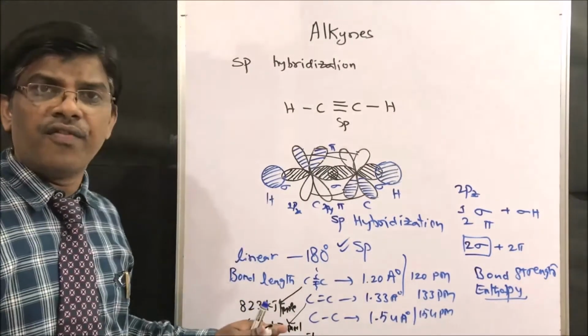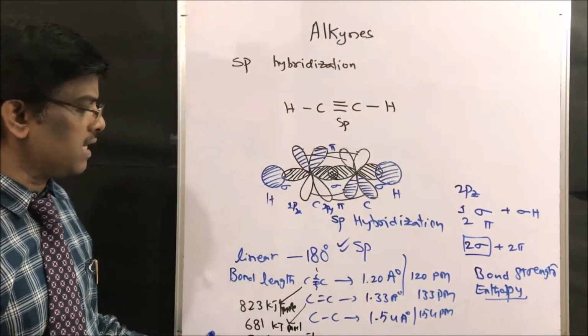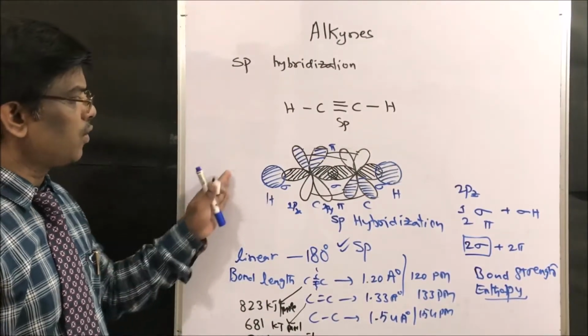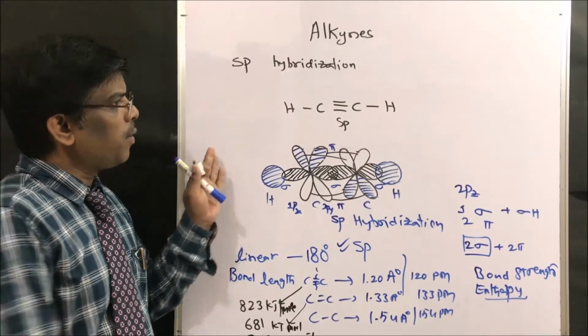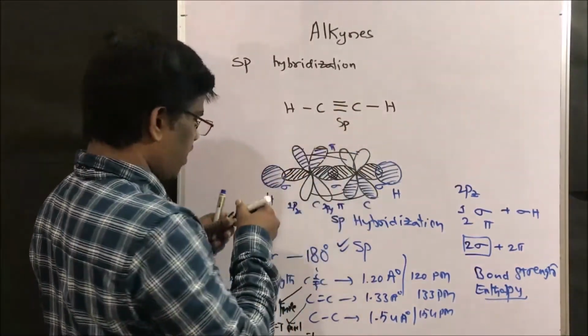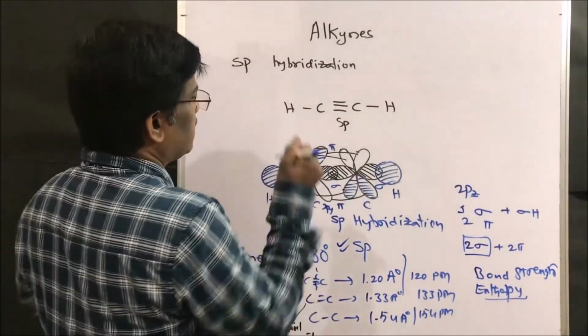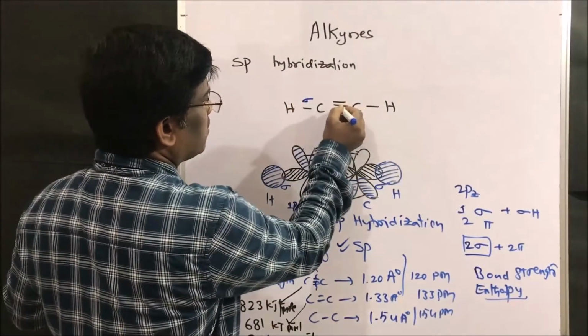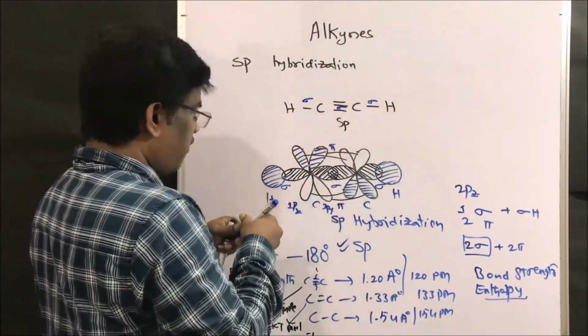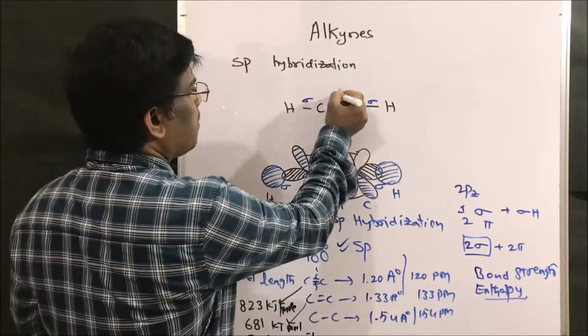Dear friends, these are all very important while understanding reaction mechanisms. So this is the C≡C bond with sp hybridization. How many sigma bonds does it have? One sigma bond between the carbons, and one sigma bond to each hydrogen, whereas the other two are pi bonds.